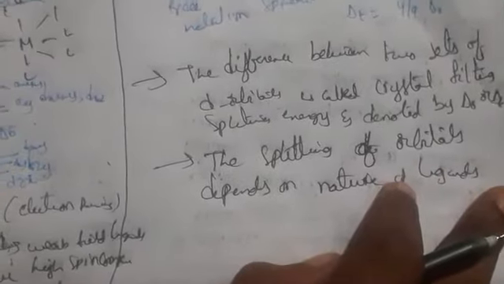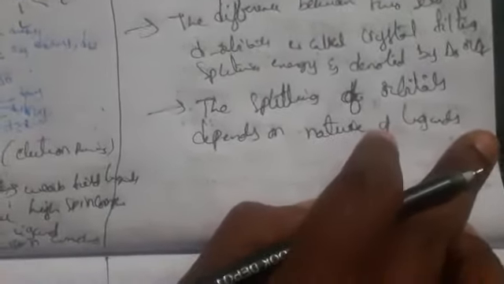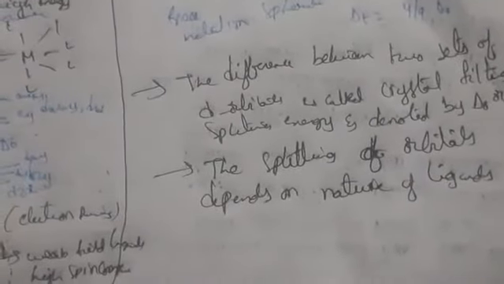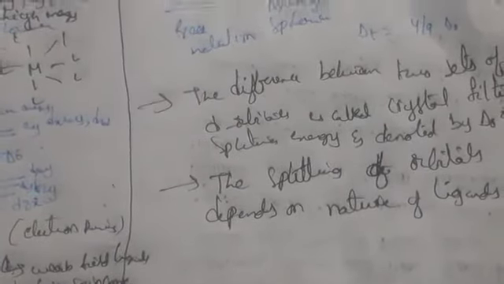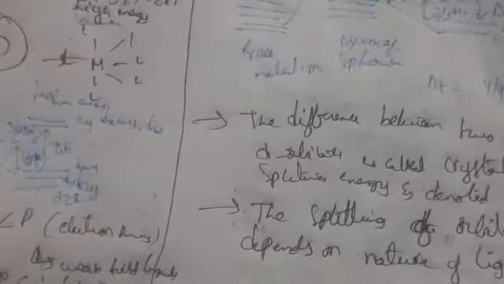If there is large crystal field splitting, we say strong field ligands. If the splitting is less, it is a weak field ligand; if the splitting is high, it is a strong field ligand.